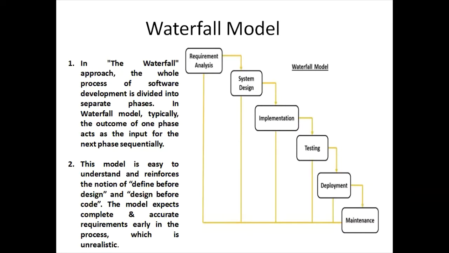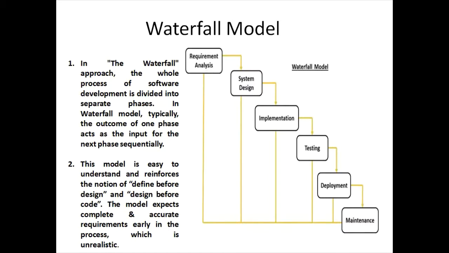In the waterfall approach, basically the whole process is divided into different phases, and the outcome of one phase works as an input for another phase. It is known as the linear sequential model or the waterfall model because there is no moving backward in this model. Like the waterfall moves downwards and it cannot go back. Similarly, once the previous phase is frozen, only then the next phase will begin.